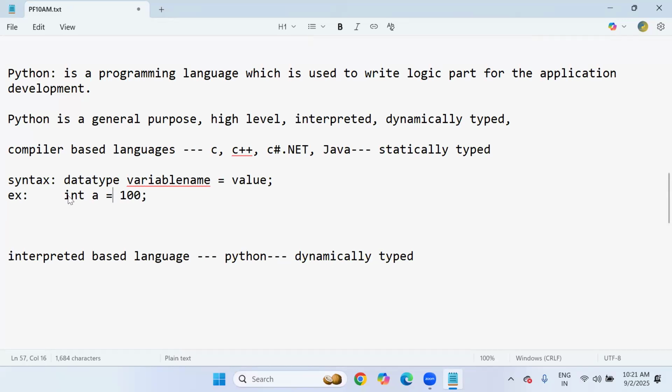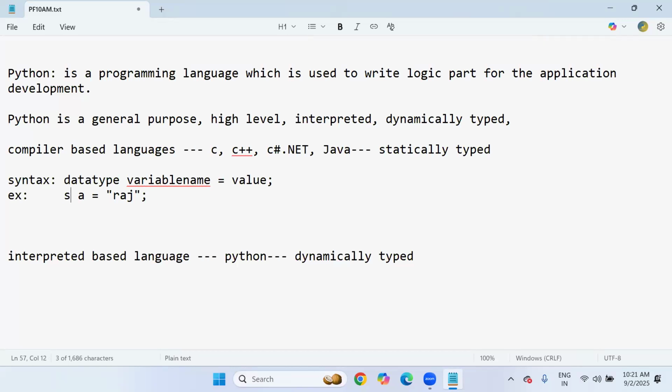Why? Because during the program writing time only, as a programmer, you must specify the data type of the variable a based on the value. Suppose here my value is 100, so I decide integer type. In case my value is like this, a name, is this a suitable data type? No, undoubtedly it will give an error.